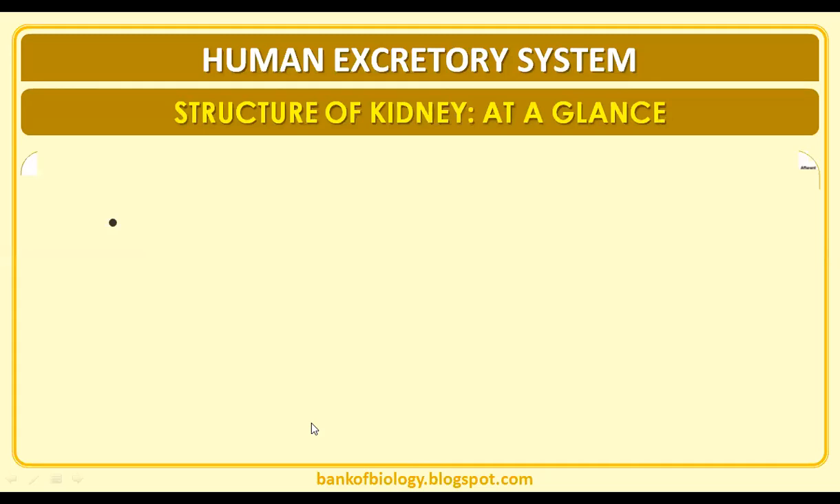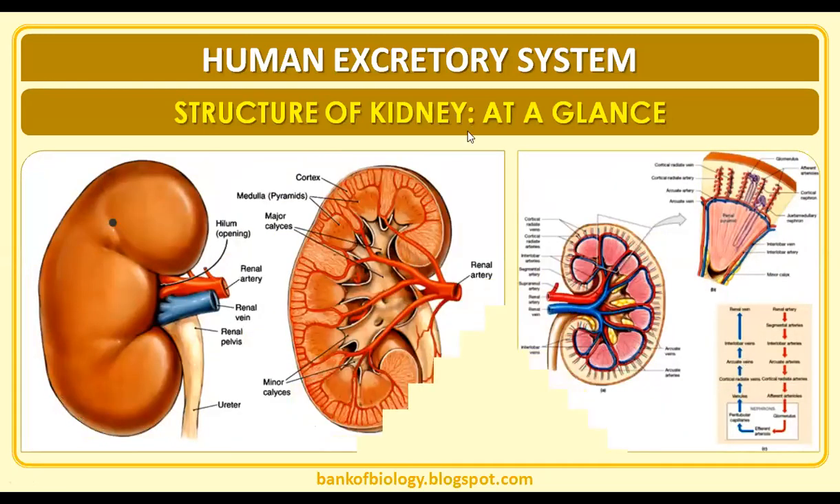Now moving with the structure of the kidney. Here we said the outer portion is cortex, the inner portion is medulla. That medulla is seen in the form of renal pyramids, and the cortical projections in the medulla are called columns of Bertini. Through the hilum, the renal artery is going inside, the renal vein is coming outside, and the ureters are also coming and going to open into the urinary bladder.